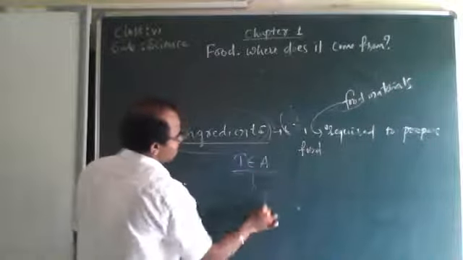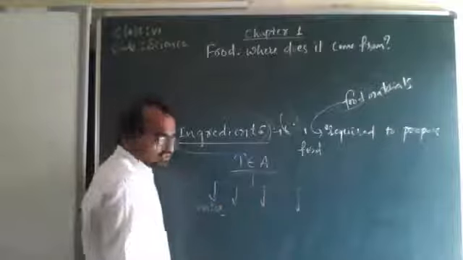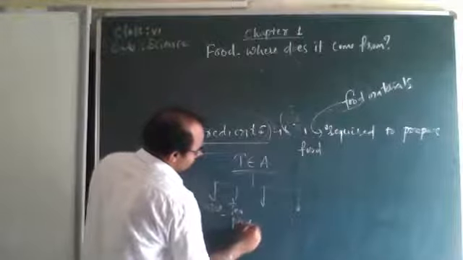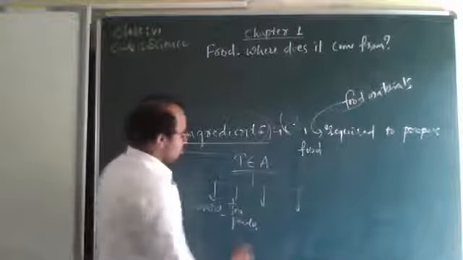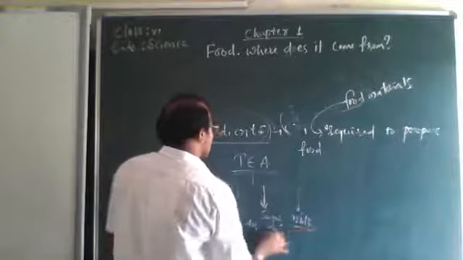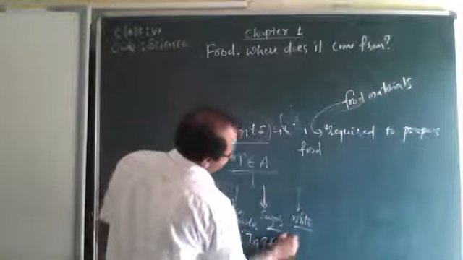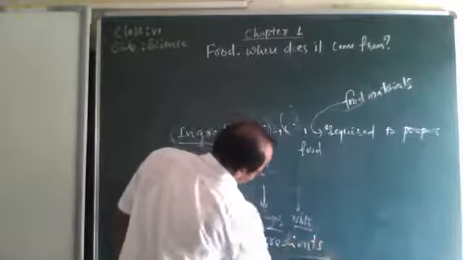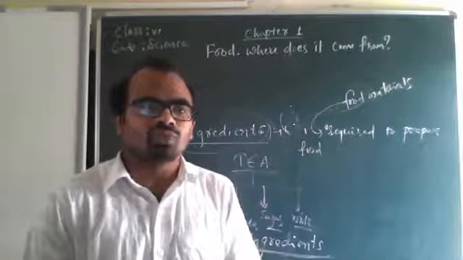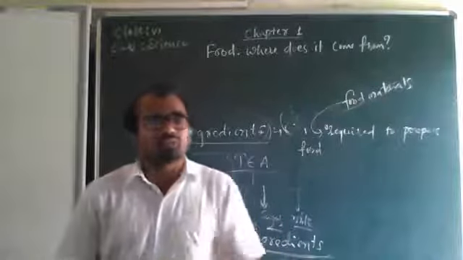See here, what we have added, we have added water. First, we have added tea powder, isn't it? Then what we have added? We have added sugar. We added milk. So these all are called as ingredients. So I hope you understood. So food and ingredients. First learn this, and after this we will learn the sources.